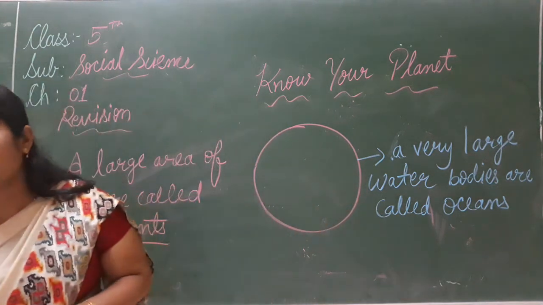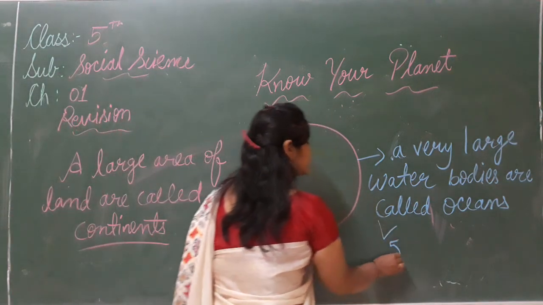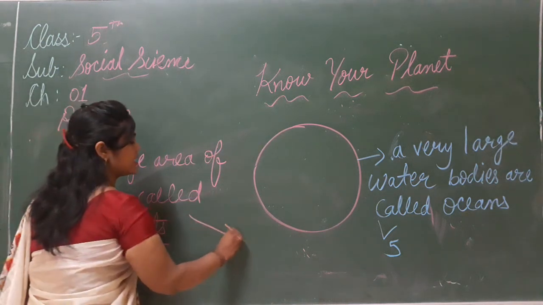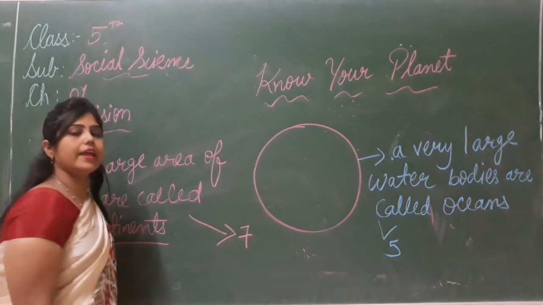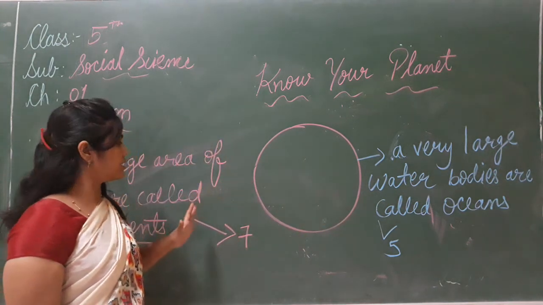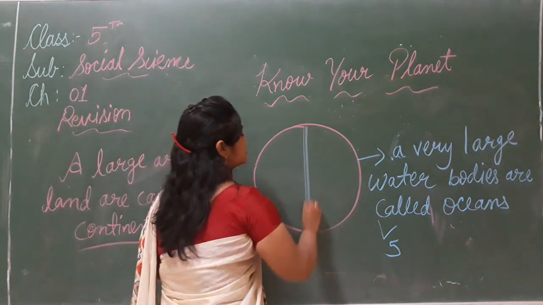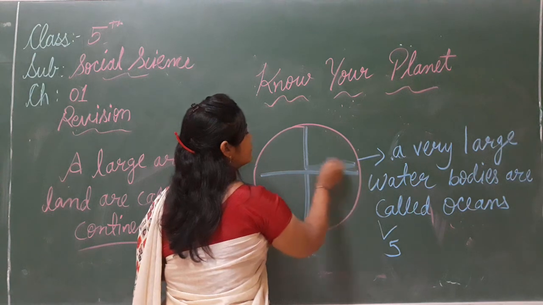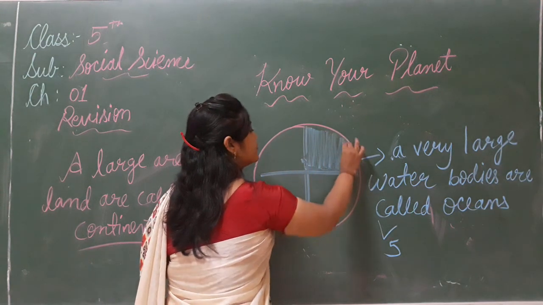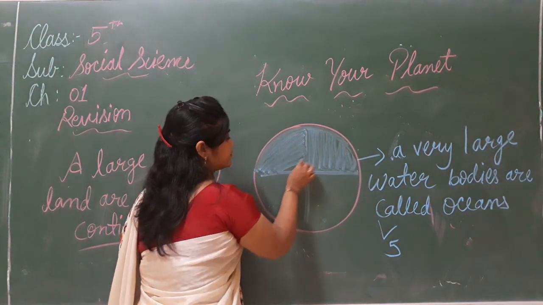And how many oceans are there? There are 5 oceans. And how many continents are there? There are 7 continents. How many? 7. So you understand what is ocean and what is continents, because our earth consists of 3/4 part water. हमारी अर्थ का how many part covered है water से? 3/4 area covered by water.